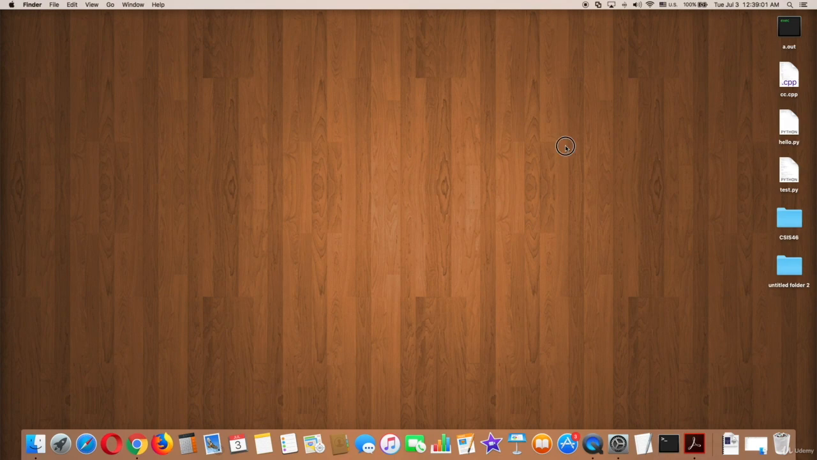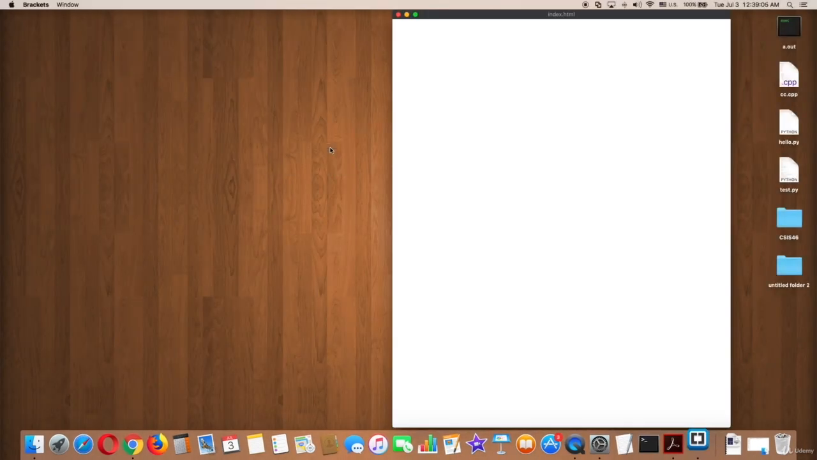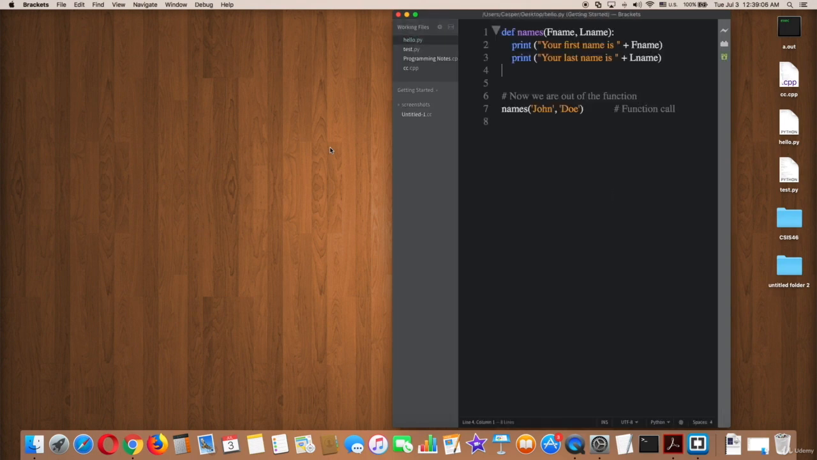Multiple function call. Actually, you can use function call as many as you need. So open brackets to see how. As you can see, this is our previous function, names.